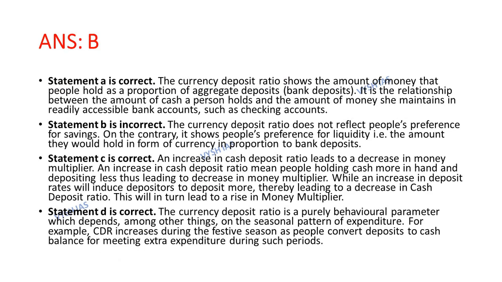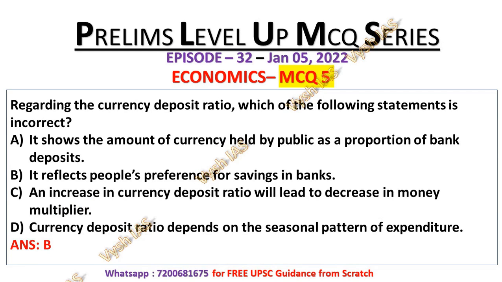Statement number C is correct as increase in currency deposit ratio leads to decrease in money multiplier. What is money multiplier? I already explained in my economics video series. An increase in cash deposit ratio means people holding cash more in hands and depositing less, thus leading to decrease in money multiplier. While an increase in deposit rate will induce depositors to deposit more, thereby leading to decrease in cash deposit ratio. This will in turn lead to rise in money multiplier. That's why the statement number C is also correct. An increase in currency deposit ratio will lead to decrease in money multiplier.